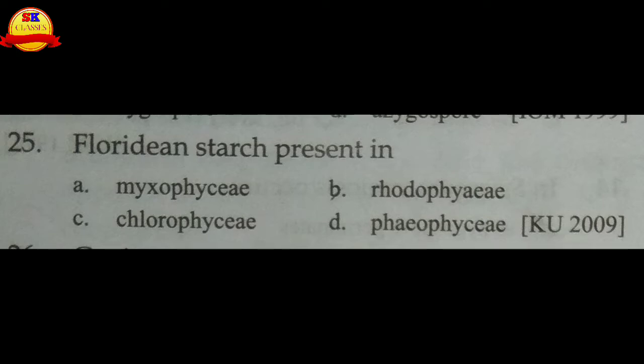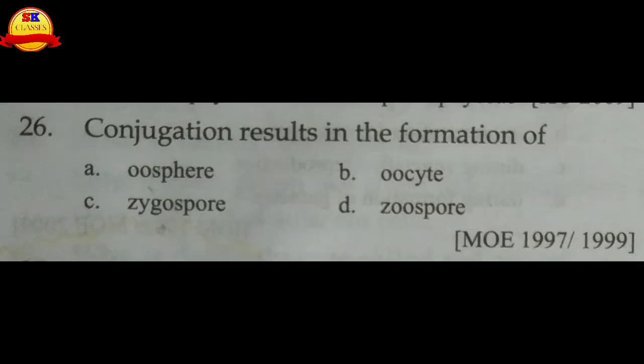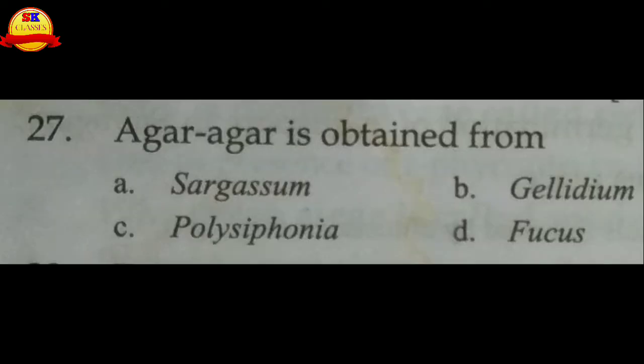Floridean starch is present in which of the following? In these 4 choices, one is Myxophyceae, Rhodophyceae, Chlorophyceae and Phaeophyceae. The right choice is Rhodophyceae, that is the red algae, Floridean starch. Conjugation results in the formation of, after conjugation what is formed? When the 2 gametes are fusing, then what is formed? Zygospore. So the right choice is zygospore, C. Agar-agar is obtained from Gelidium, that is the B choice.